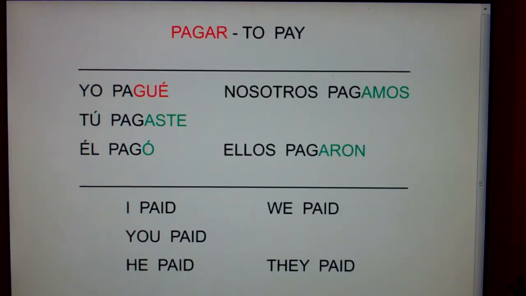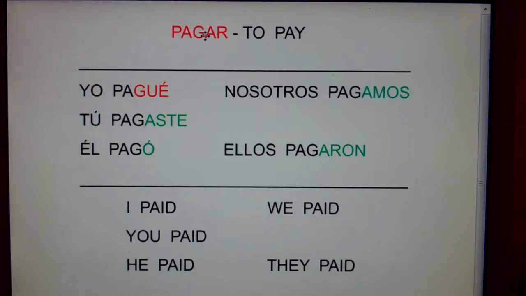You paid, tú pagaste. He paid, él pagó. We paid, nosotros pagamos. They paid, ellos pagaron.